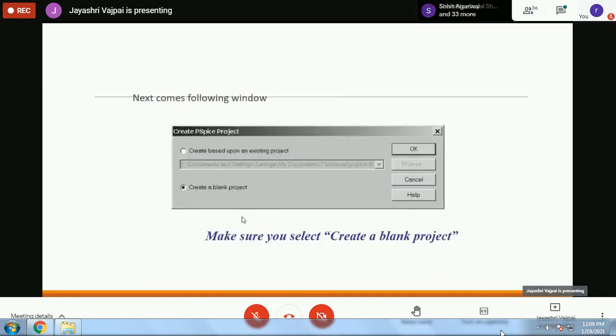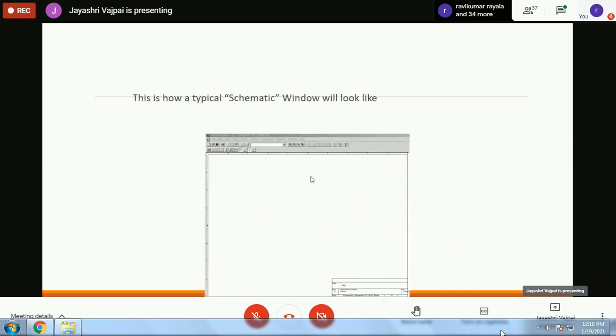Now, sometimes we want to revise something which has already been created, so create based on an existing project. If you've already created something and want to start working on it again, this option is there. And if you are working for the first time, you will go for create a blank project, right? So in the beginning, you have to go for creating a blank project, and then a schematics window will open.